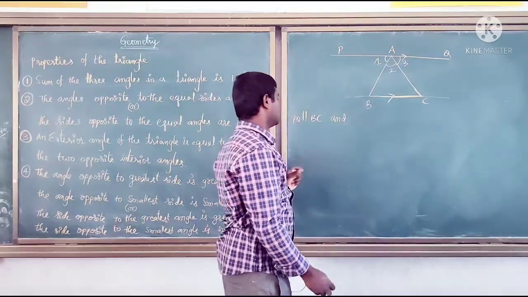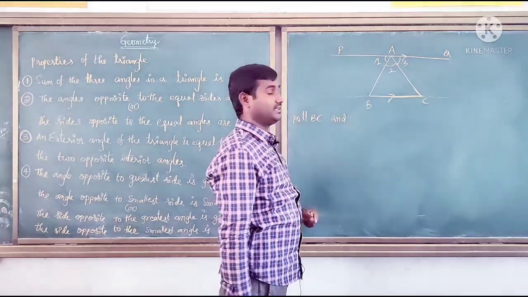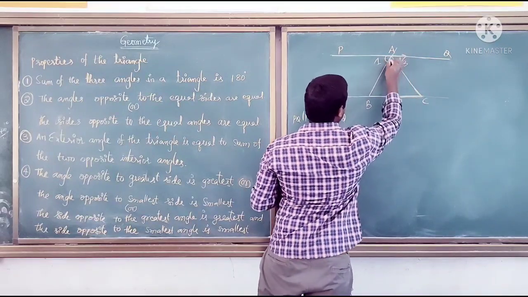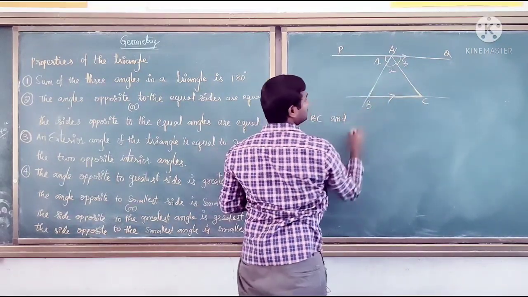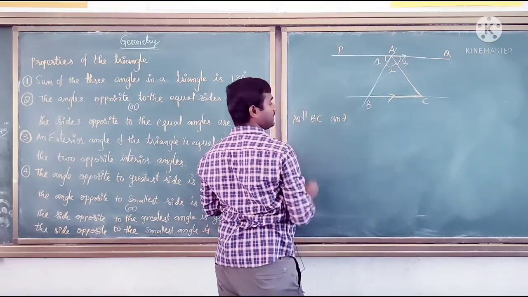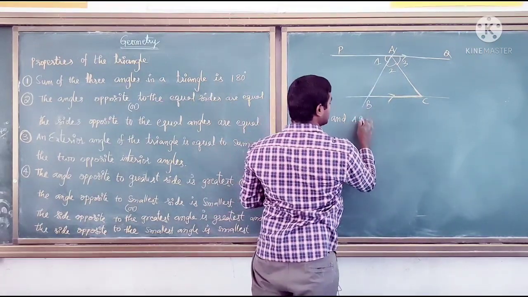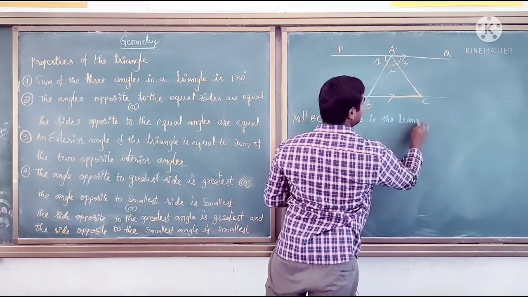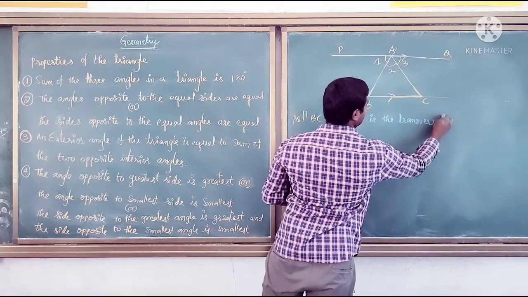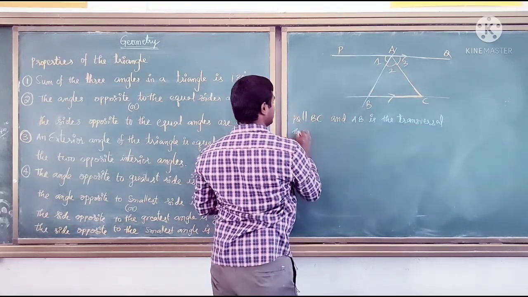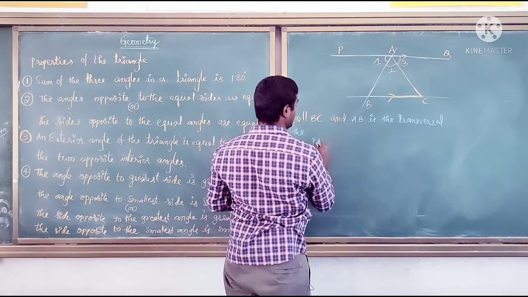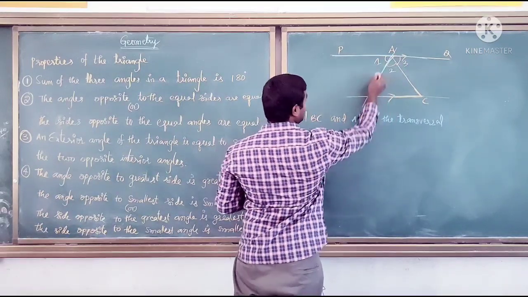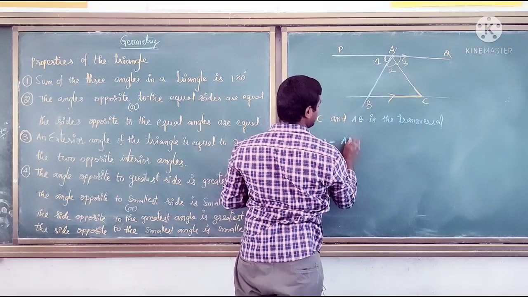So in the given figure, PQ is parallel to BC, and these two lines are parallel and AB is the transversal line. Then we can write angle PAB equal to angle ABC.